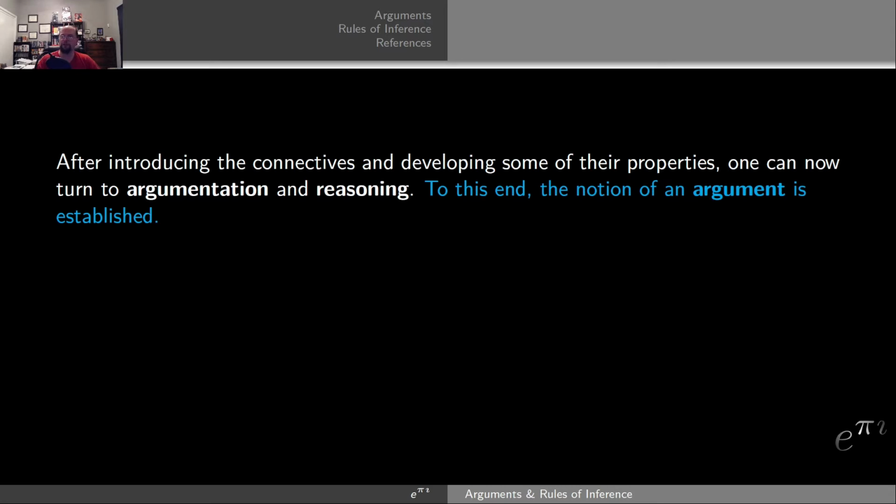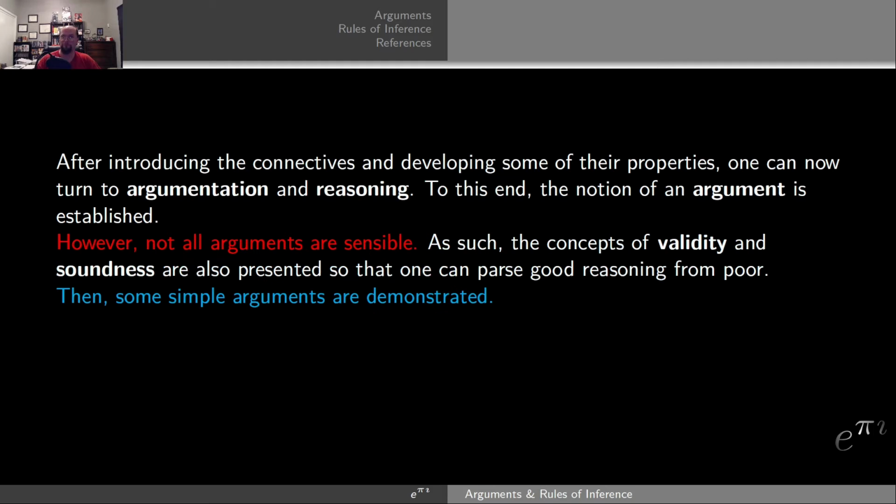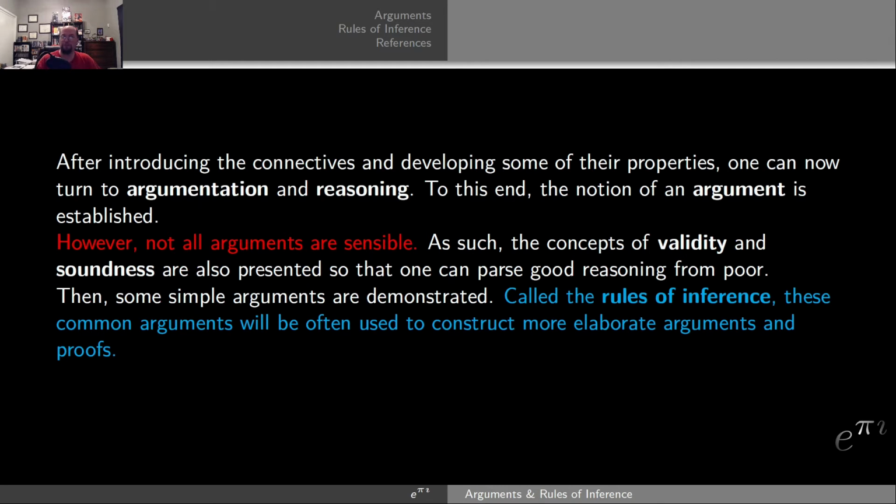To this end, the notion of an argument is established. However, not all arguments are sensible. As such, the concepts of validity and soundness are also presented so that one can parse good reasoning from poor. Then, some simple arguments are demonstrated. Called the rules of inference, these common arguments will be used to construct more elaborate arguments and proofs.